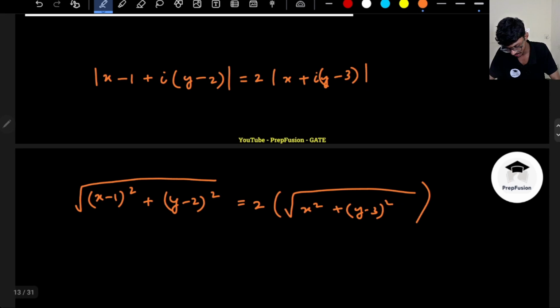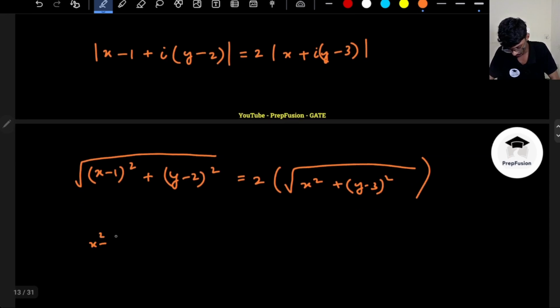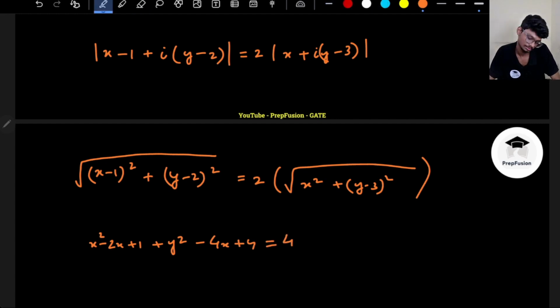You will square both sides. This will be x square minus 2x plus 1 plus y square minus 4x plus 4 equals to 4 x square plus y square minus 6x plus 9.